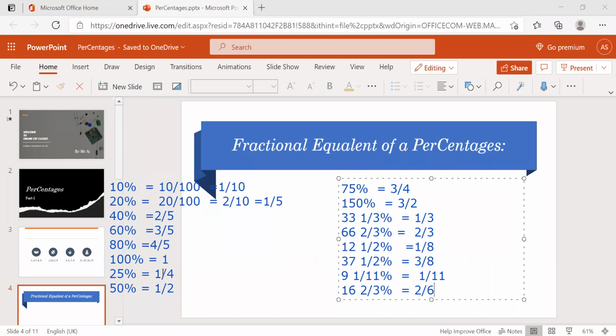If you know 1 by 4 is nothing but 25%, you should know that 2 by 3 is nothing but 66 2 by 3 percentage. If you know 1 by 11 is nothing but 9 1 by 11 percentage. So 3 by 4 is nothing but 75 percentage. Okay. So you should know these things, both vice versa.